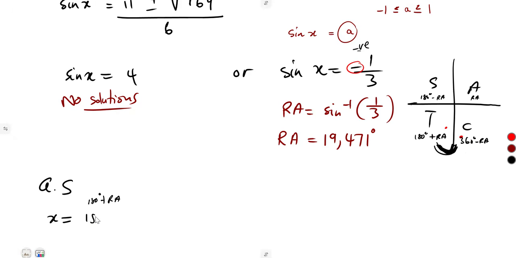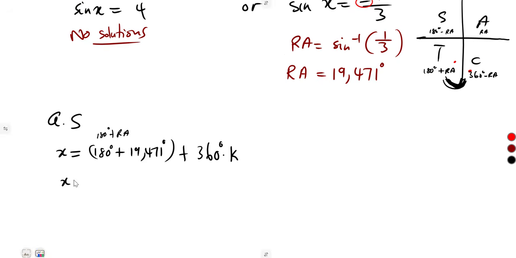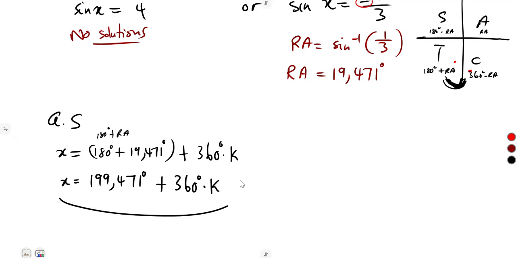So the first general solution, x is equal to, we are supposed to have 180 degrees plus a reference angle. So it's 180 degrees plus our reference angle, 19.471 plus 360 degrees times k. So if you were to simplify this, that is going to give us 199.471 degrees plus 360 times k. So this is the first general solution.